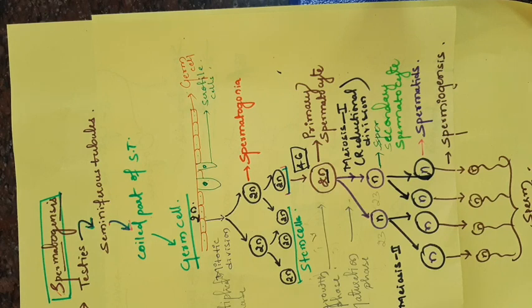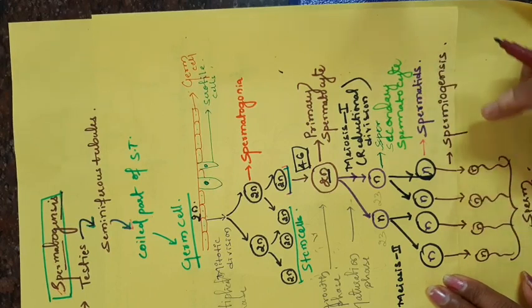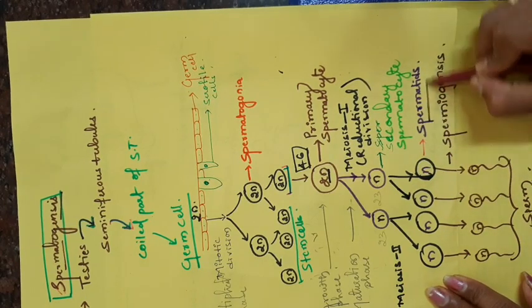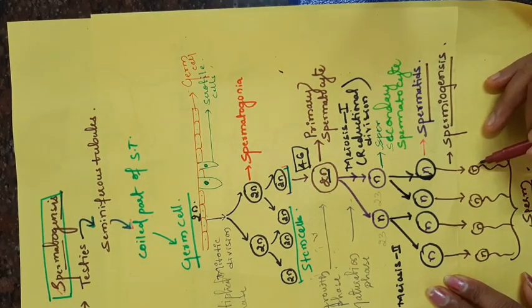The chromosome number doesn't change, only the physical structure of the spermatid changes. The spermatid doesn't have any motile structure, but after spermiogenesis we can see the motile structure, a tail.